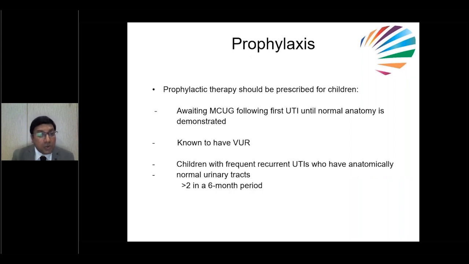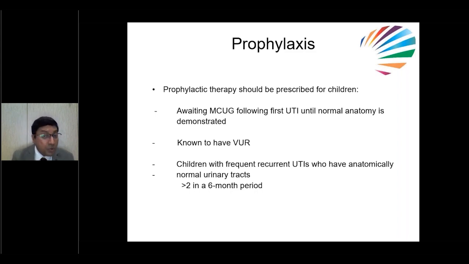So when do you want to start prophylaxis? For any child you have treated for the infection, if you want to wait for MCUG and there is a gap of 2 to 3 weeks before doing MCUG, at that time we should start antibiotic prophylaxis to prevent infection again. Or if the child is having reflux, obviously we have to start antibiotic prophylaxis.